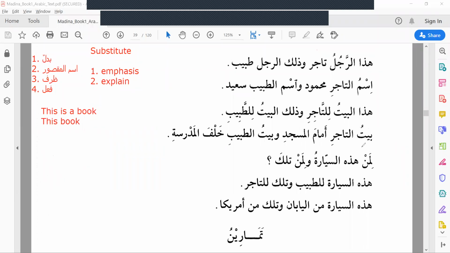Okay. Let's see the meaning of the sentence. Baytut tajiri amam al-masjidi. Merchant's house is in front of masjid. Masjid means mosque, correct? Why masjidi?